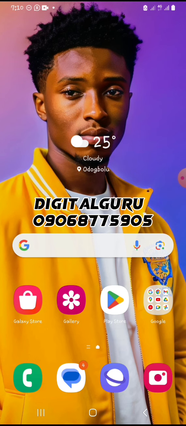So what is this method? My screen is static for now because I'm not doing anything. Just listen to my explanation. This is the method. You need two MTN SIMs. I'll be showing you two methods in this video. So the first method is you must have two MTN SIMs. Are you with me? Two MTN SIMs.